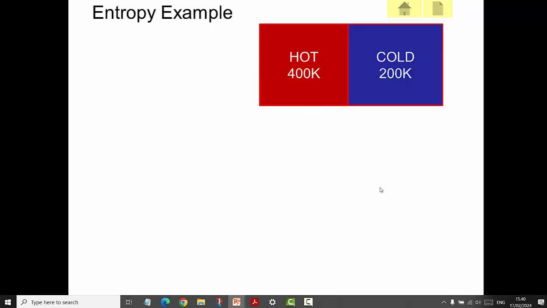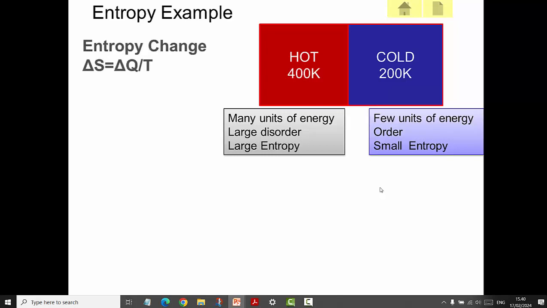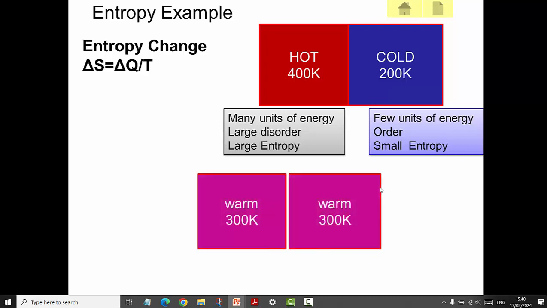So let's look at an example here. We've got two bodies next to each other. One is hot, which is at 400 kelvin. One is cold, which is 200 kelvin. The one on the left has many units of energy. There's a large disorder and there's a large value for entropy. The one on the right has fewer units of energy. It's quite ordered, and so there's a small entropy. Now, the formula for the entropy change is delta S equals delta Q divided by T. We're going to end up in a situation of thermal equilibrium, where they're both at 300 kelvin. So, what is the energy transfer? You're told that it's 4,000 joules.